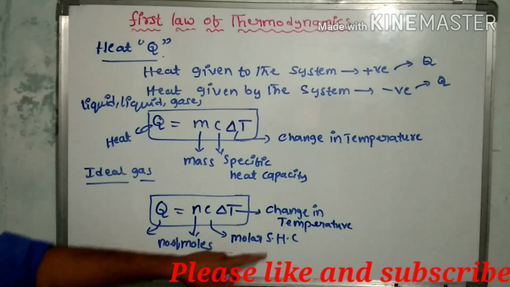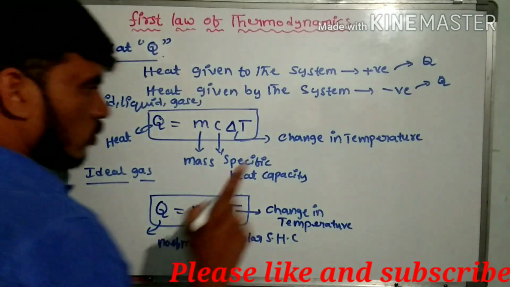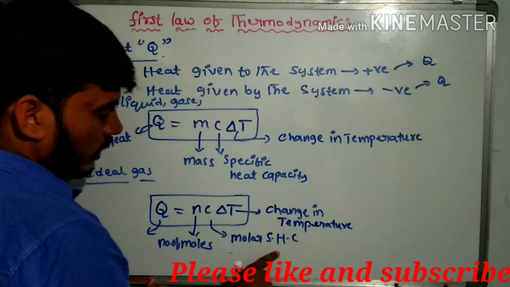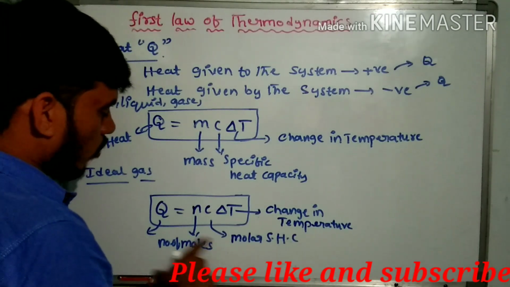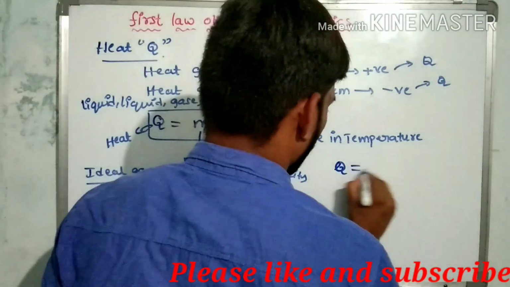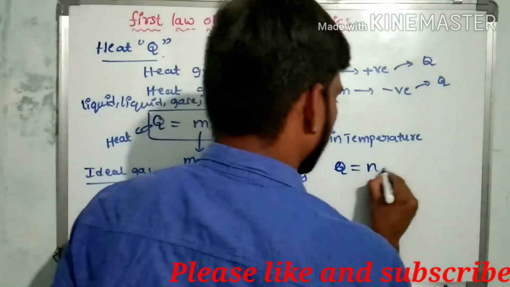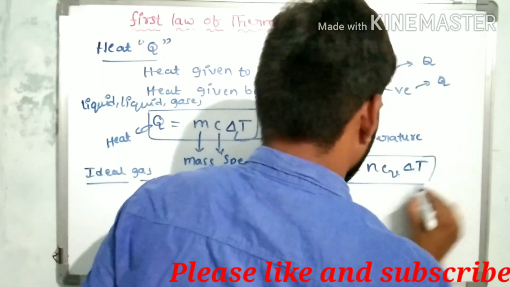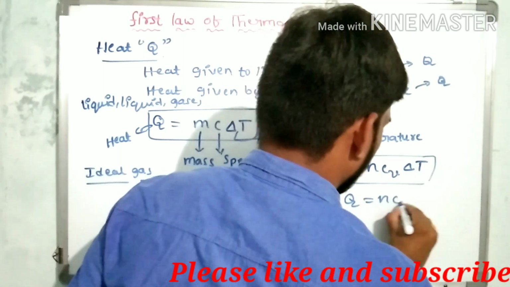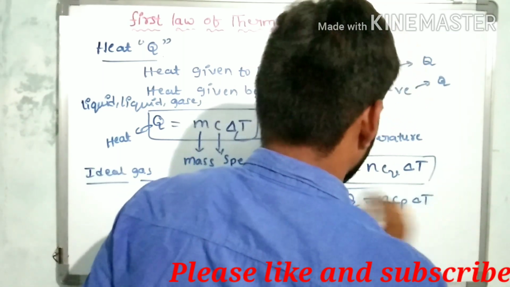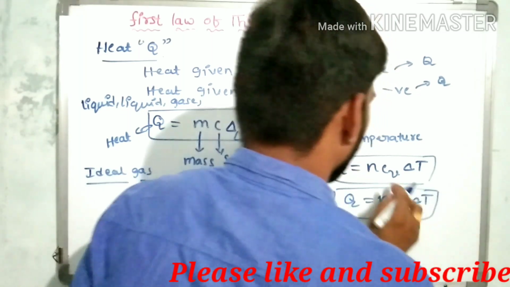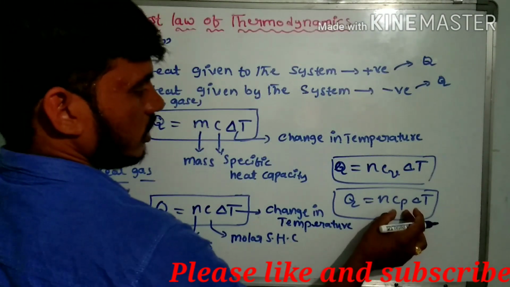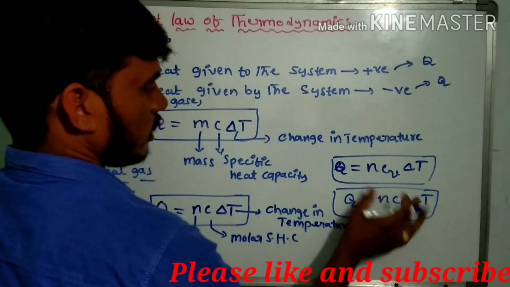Molar specific heat capacity is of two types: molar specific heat capacity at constant pressure and molar heat capacity at constant volume. Q is equal to nCv delta T and Q is equal to nCp delta T. These are the molar heat capacity at constant volume and at constant pressure.